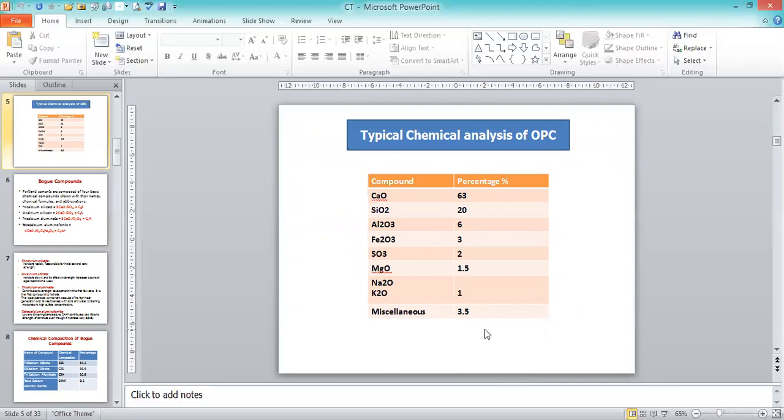This table is going to give you an idea of what chemical constituents the ordinary Portland cement has. Calcium oxide CaO 63%, silicon dioxide 20%, aluminum oxide 6%, ferric oxide Fe2O3 3%, sulfur trioxide 3%, magnesium oxide 1.5%, sodium and potassium oxides 1%, and miscellaneous 3.5%. So these are the various chemical constituents in ordinary Portland cement, and finally we get the output product, which is ordinary Portland cement. These are the various proportions with respect to the argillaceous and calcareous materials.